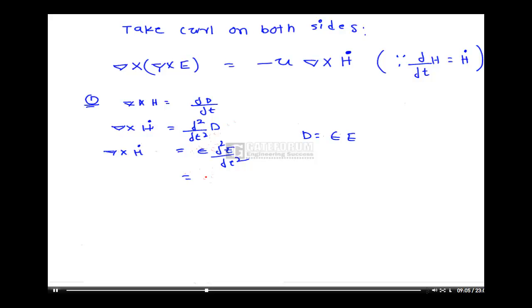So this I am writing as epsilon E double dot, since E double dot is nothing but ∂²/∂t² of E, second order differentiation.